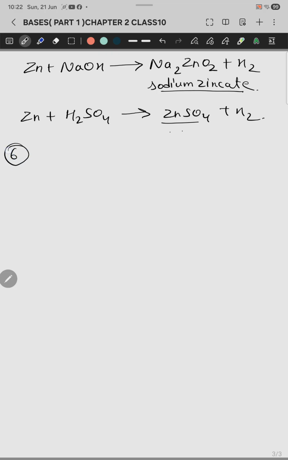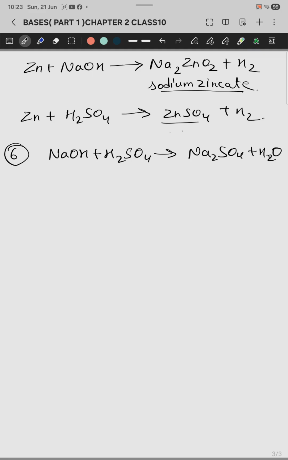Now come to the sixth property. The sixth property is when bases react with acids. I am giving you one example, NaOH plus H2SO4, it will give you Na2SO4 plus H2O. So this is the basic meaning of the reaction. When bases react with acid, it will give you salt and water. So this is the basic meaning of that one.